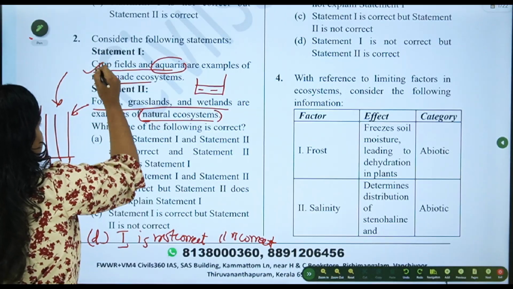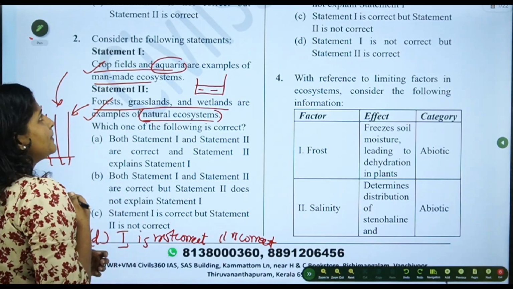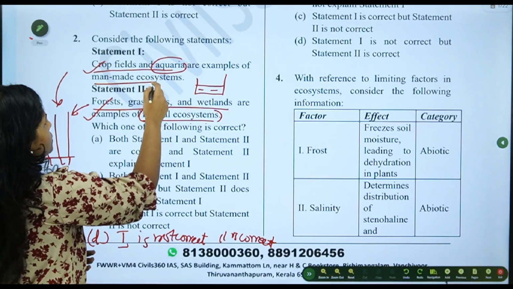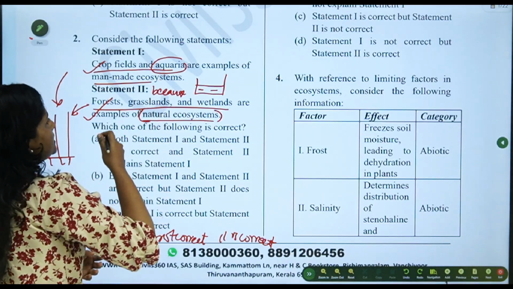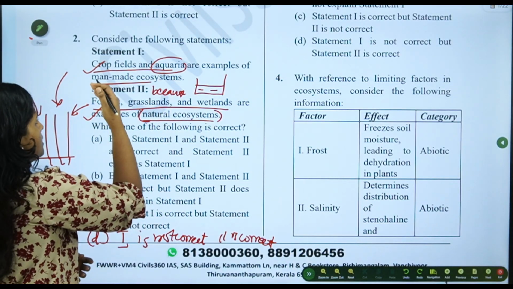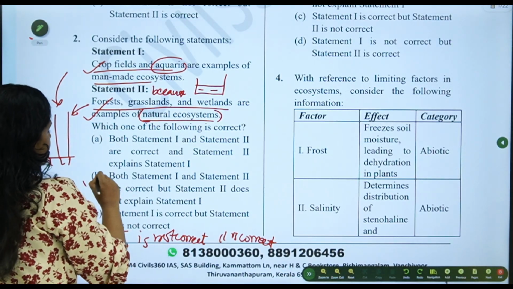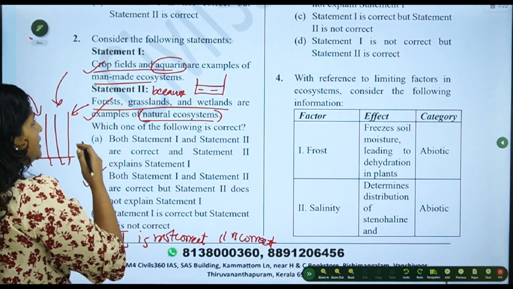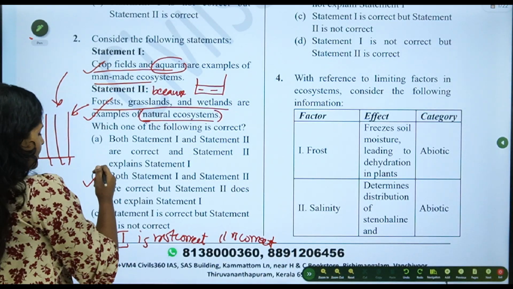So the first statement is right, the second statement is right, but does the second explain the first? No, both are different topics, right? So we cannot connect these using 'because'. Only if you can connect the statements using 'because', or the second is a reason for the first, then we can mark A. So here the answer is B. Statement 1 is correct, statement 2 is correct, but they are different topics, so it is not the explanation.